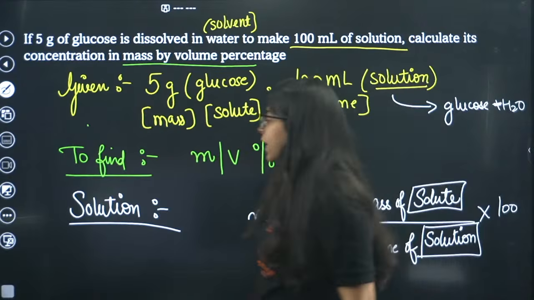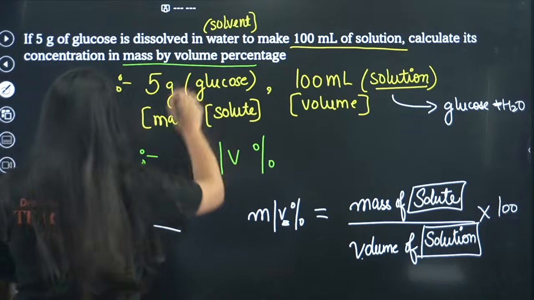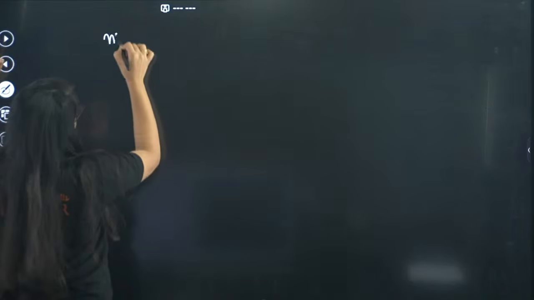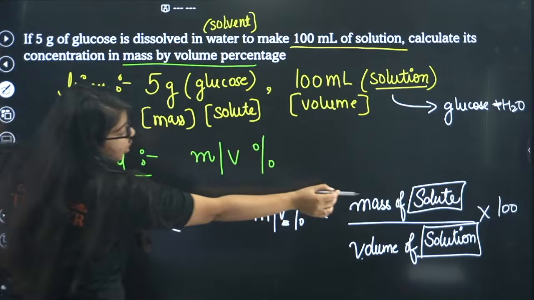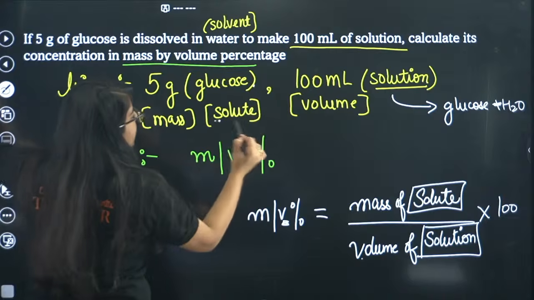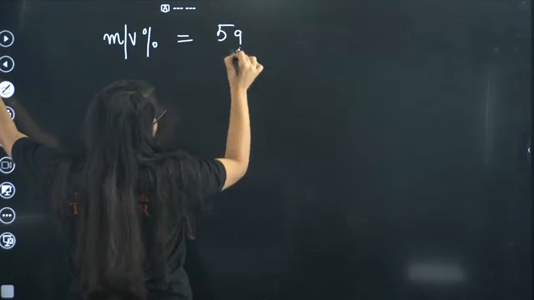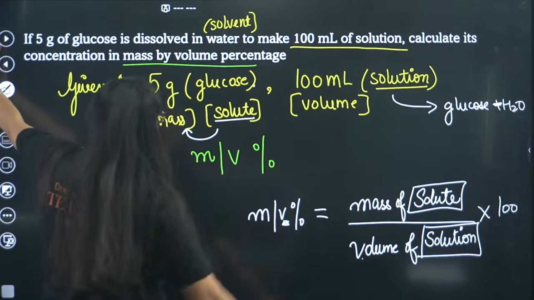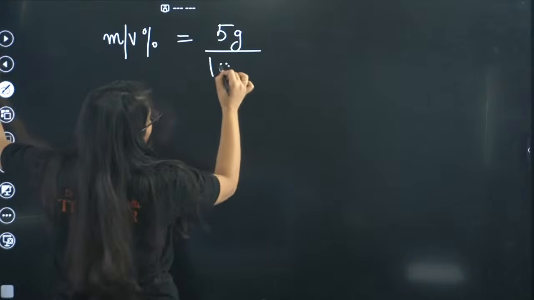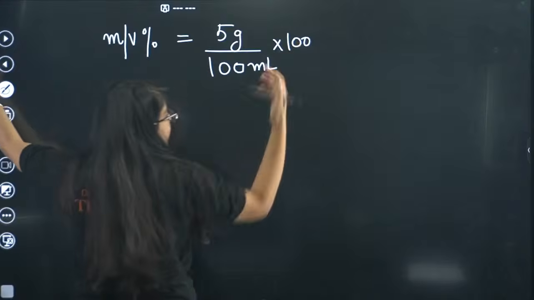Understood? Okay, now let's just put the values, nothing else is left. Mass of solute is 5 grams. We are given the mass by V percentage. Divide by the volume of solution, that is 100 ml, into 100 because of the percentage.